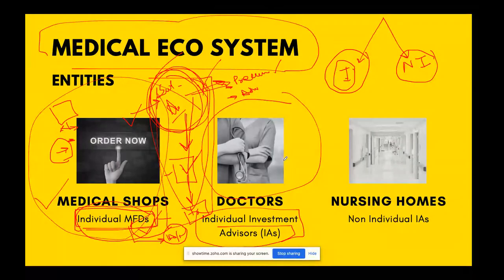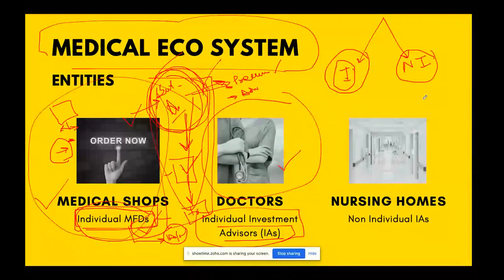Similarly, in the IA case, if it is an individual IA, he can just recommend the products, and if you want the product from him only, you will say, no, Doctor Saab, where can I go? Please you only give me the medicine. So the doctor will say, okay, let me give it to you. He can give you the medicine, but only the direct plans. He can give you the direct plans immediately. So he can become the executor, but on a direct plan.